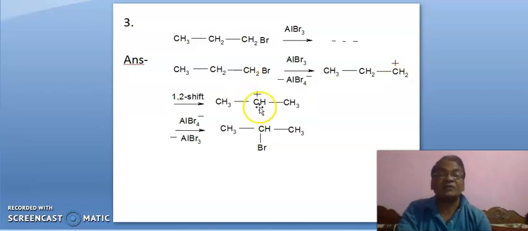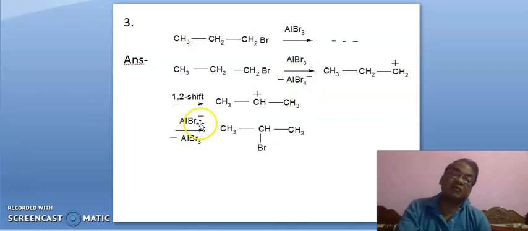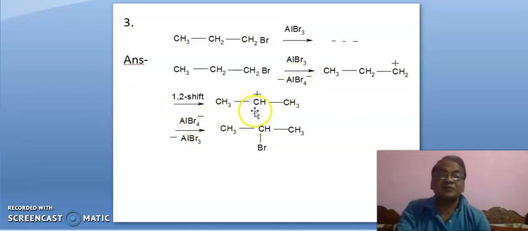So a 1,2 shift will take place here, leading to a 2 degree carbocation, the isopropyl carbocation. Now this AlBr4 minus, which had been produced here, will attack here, leading to this product.